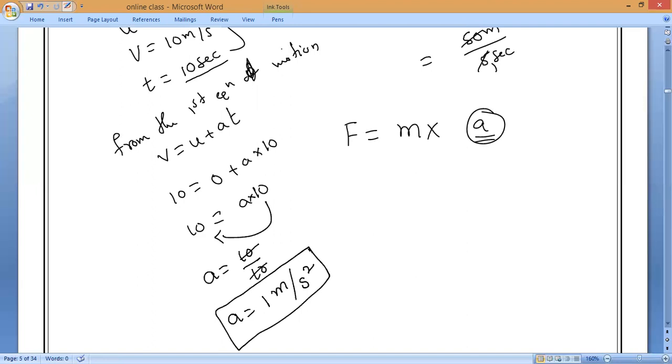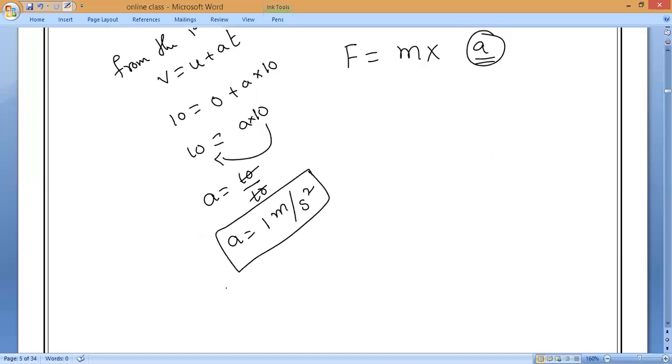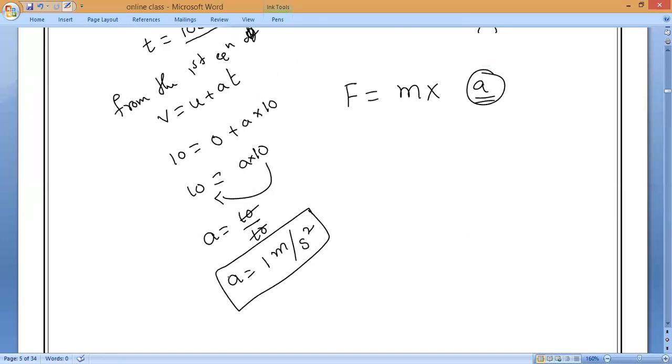That is what everybody should remember. Understand? Acceleration is equal to 1 meter per second square. All of you should remember 1 meter per second square. Okay, that is what you have to remember. So now you can substitute. Force is equal to, what is the mass given? Mass is equal to 10 kilogram, into acceleration, 1 meter per second square. So now force is equal to 10 into 1, how much? 10.